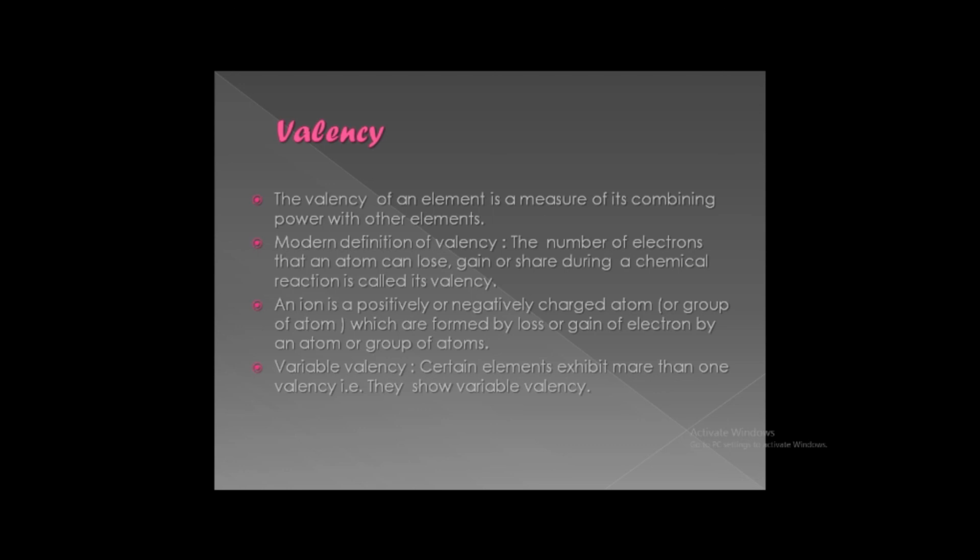Same way, the case of iron. Iron shows 2 valencies, +2 and +3. For the higher one, +3, we add IC, and for the lower one we add OUS. So iron +3 will be called ferric, and iron +2 will be called ferrous.